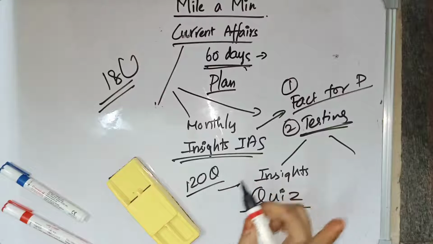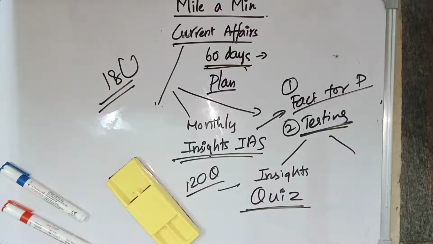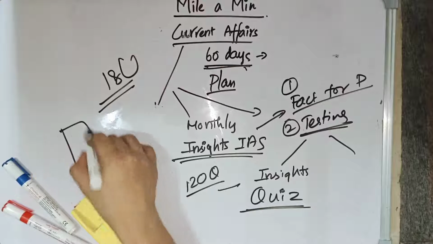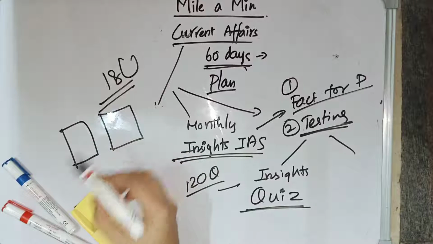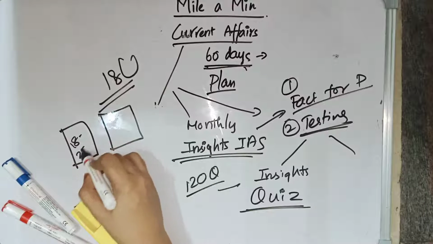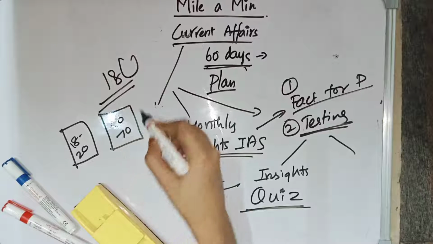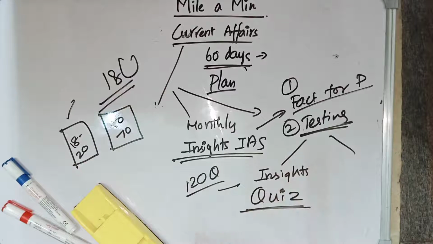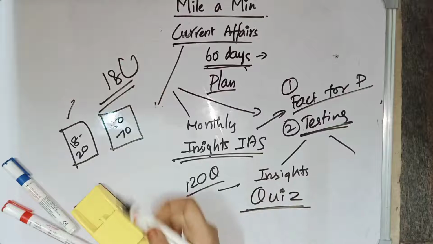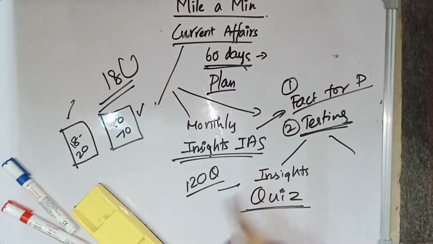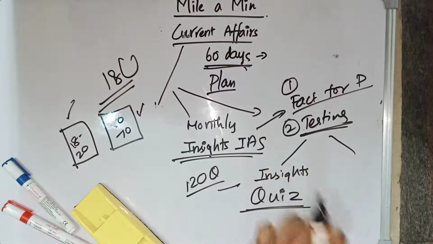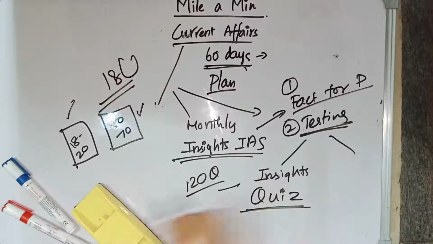You can take a test of it, and after taking a test, solve it completely. In the Insights monthly current affair quiz, they have 2 PDFs. One PDF is of questions which has 18 to 20 pages, and the other PDF is for the answers which contain 50 to 70 pages. And after completing these questions, after taking your own test, read the answers again and again, and also write the answers near the question paper.